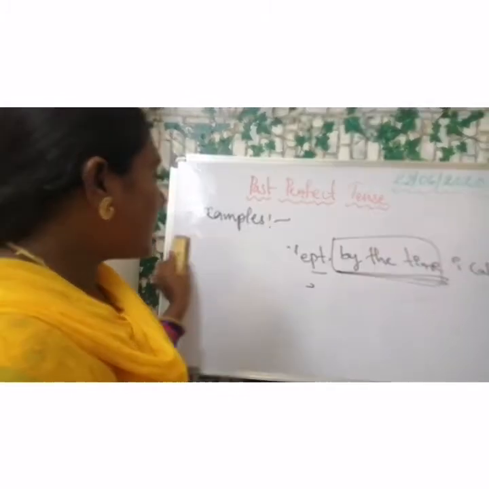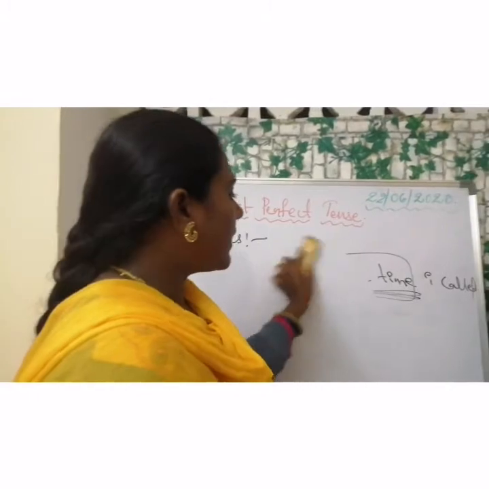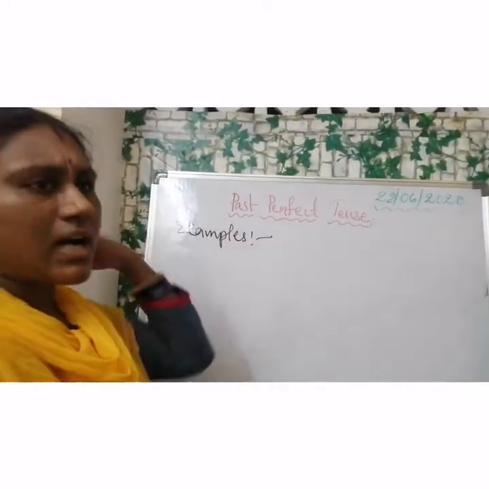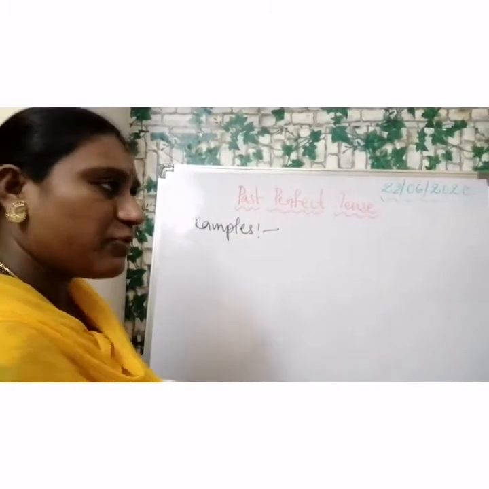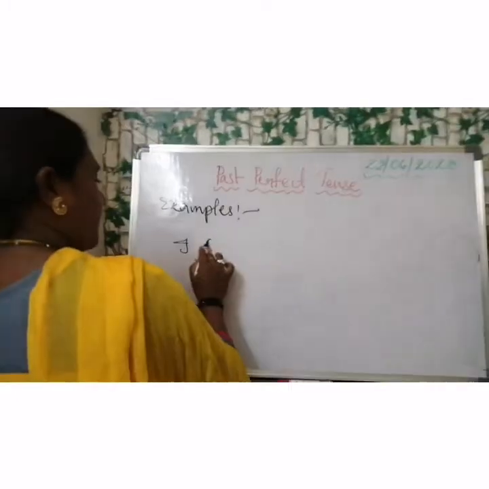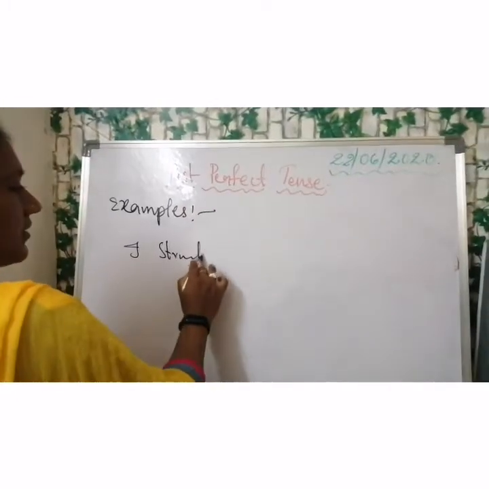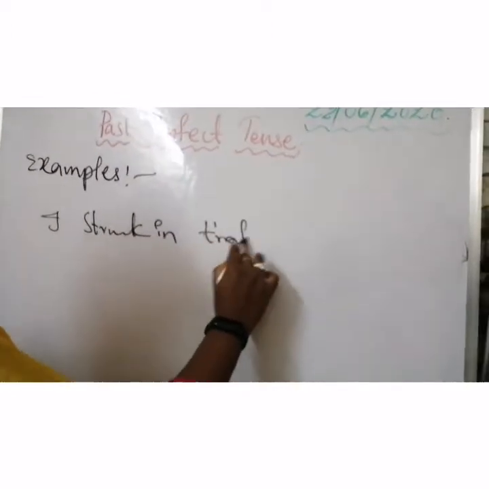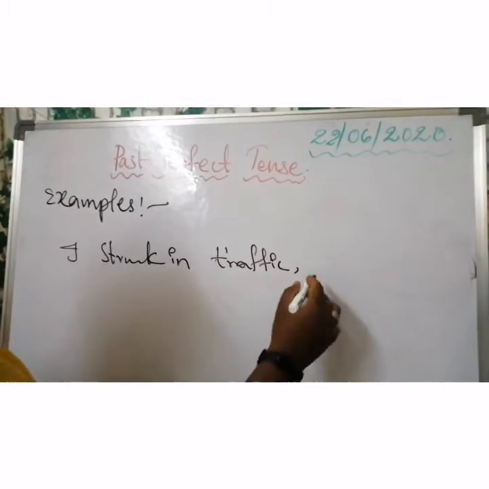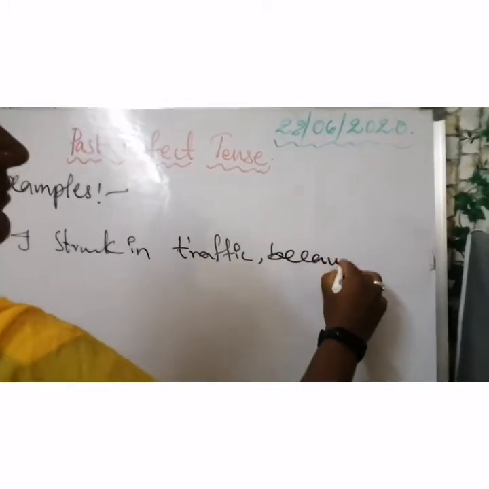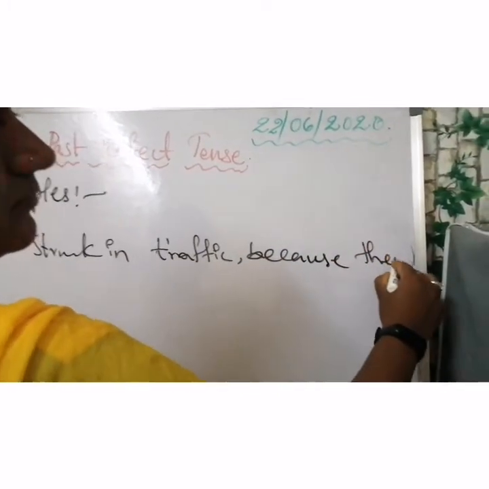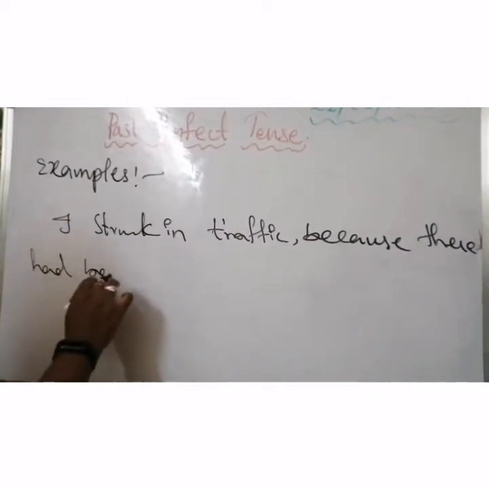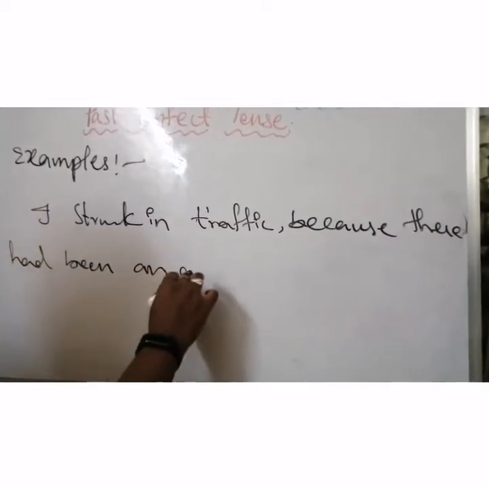Just now we discussed that cause and effect can also be referred to under this tense. So cause and effect. Let's have an example. For example, I was stuck in traffic because there had been an accident.